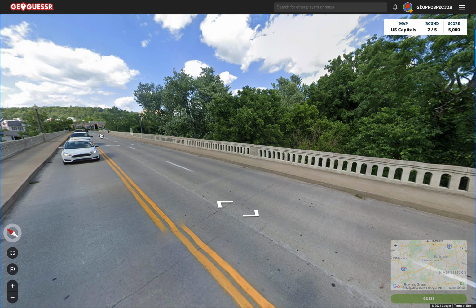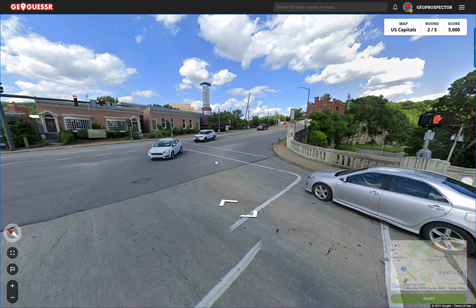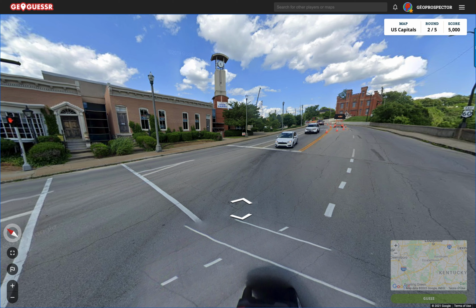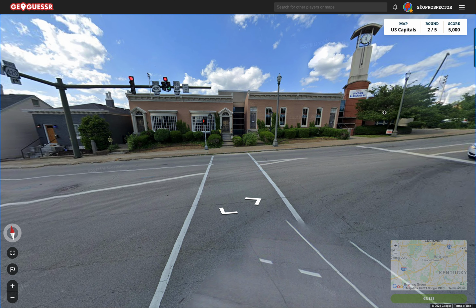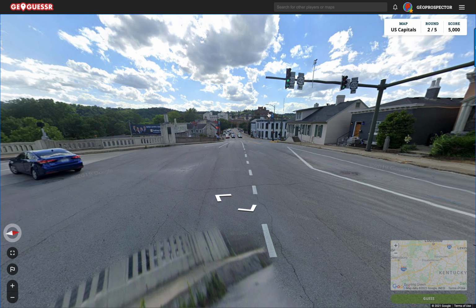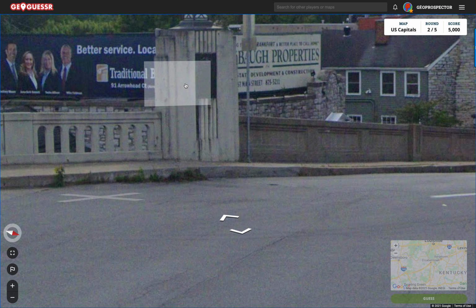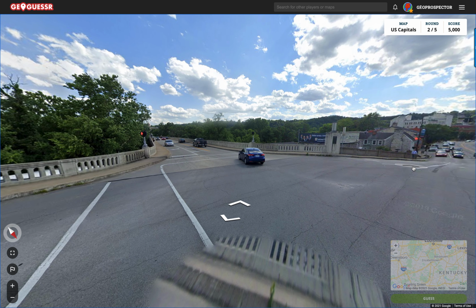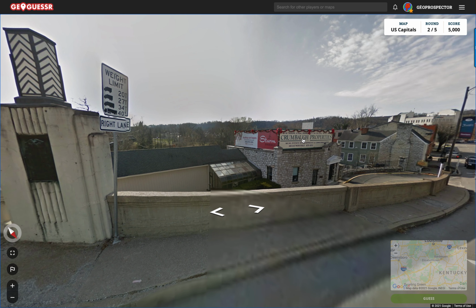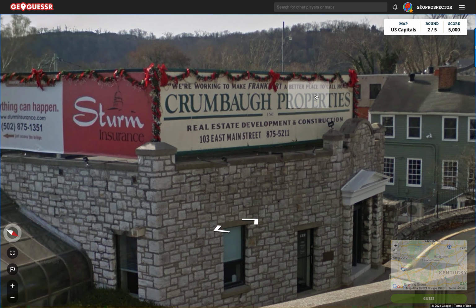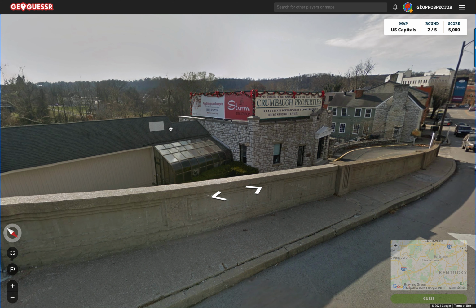Look at this lovely bridge we're over here. I think we'll see some more signs in a second. 60 and 420 again. What is this? Anything here? It looks like there's slightly more down here, so I'm going to go this way, not without checking out that billboard first though. There's a couple of billboards there actually, which might give some things away. What does this say? Frankfort. Yeah, Frankfurt. Or Frankfort. At East Main Street. The town is called Frankfurt.